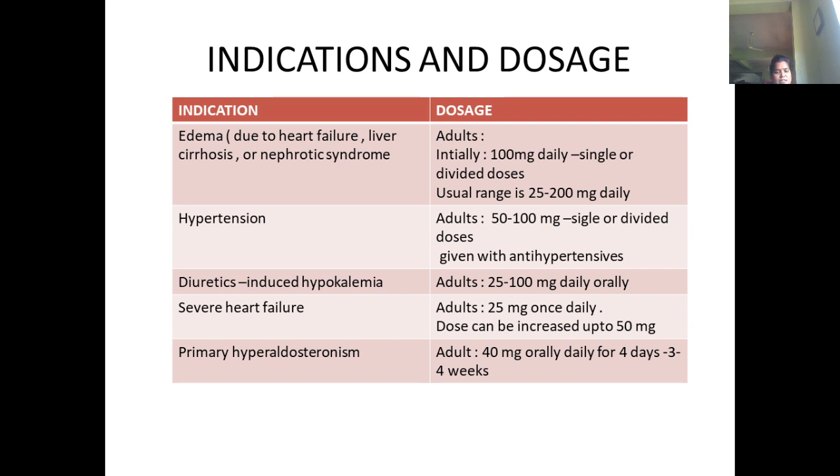Whenever we are giving loop diuretics, sometimes the patient may go into hypokalemia because of aldosterone action, and the potassium loss may lead to hypokalemia. So spironolactone can be given. And one more thing, primary hyperaldosteronism is also there.